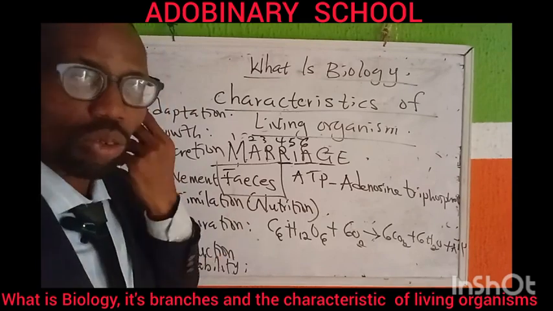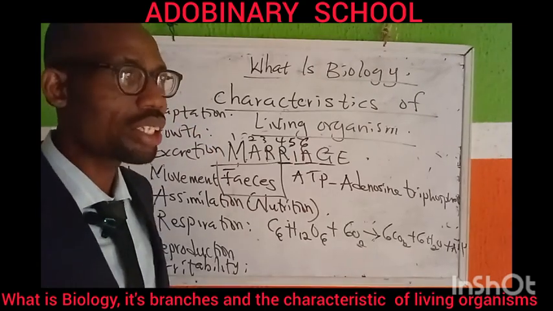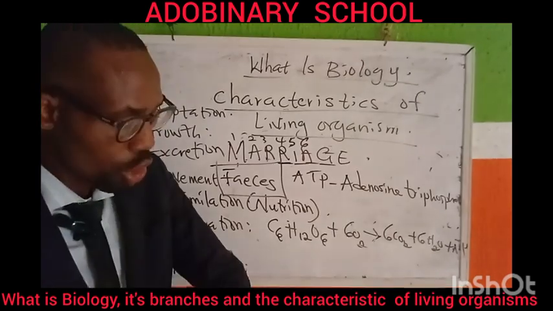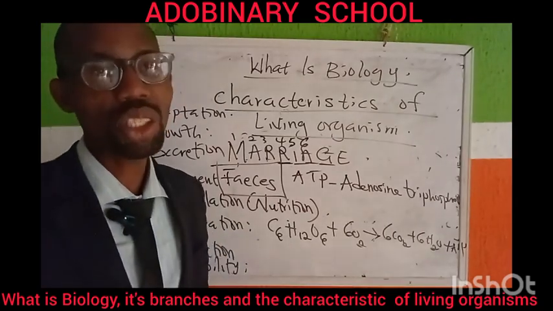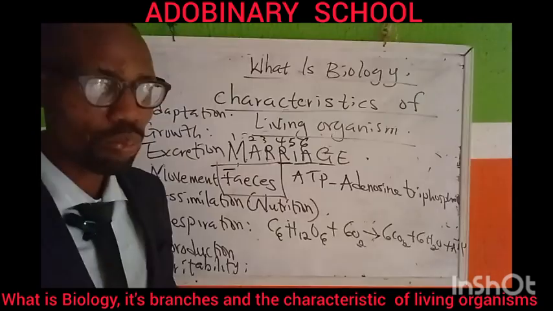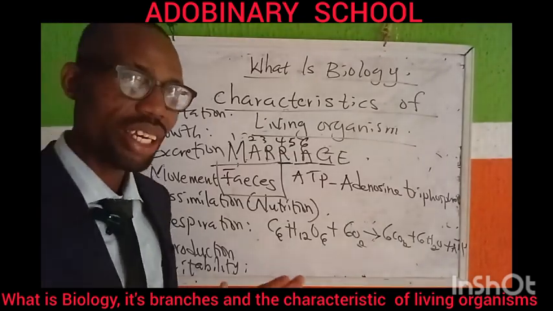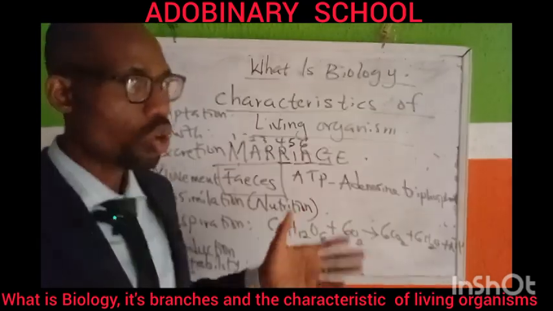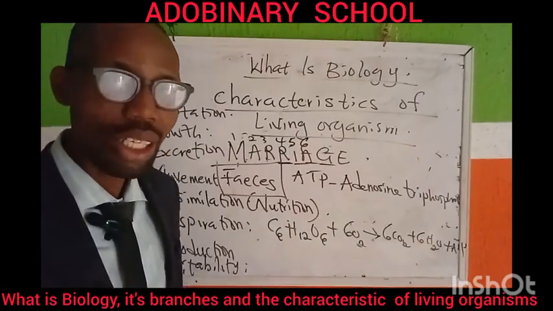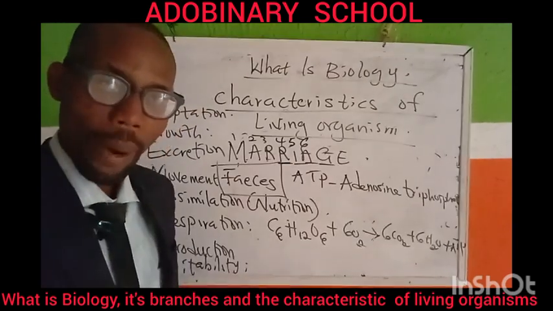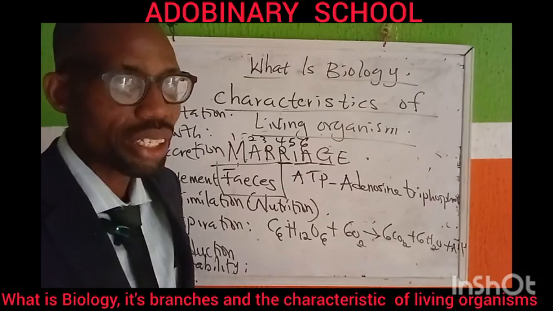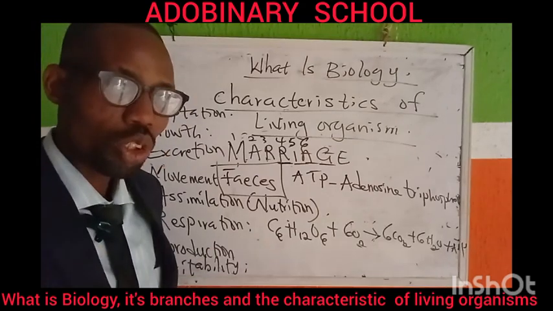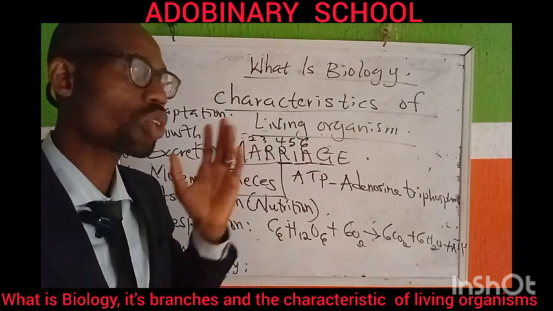So excretion is the removal of excess what? Nitrogenous substances, salt, as the case may be. Do you understand it? And urine is a good example. Even when you sweat, you're also carrying out excretion. Is that clear? That is the reason why it is important to create a balance. When you stay in an air-conditioned zone for a while, also stay in a zone where you have sunlight, as the case may be. At least do exercise so that you can sweat, so there will be a balance. Not all the salt and water will be expelled by the kidney. Otherwise, the kidney will be overworked. So it's good you bring out sweat from your sweat pores, so that you can balance what comes out through urine and the other route.